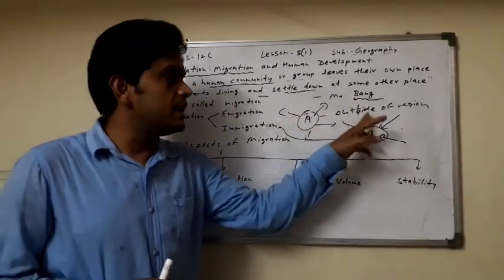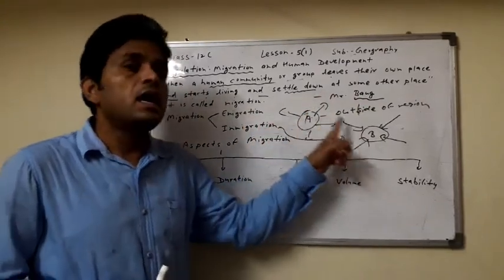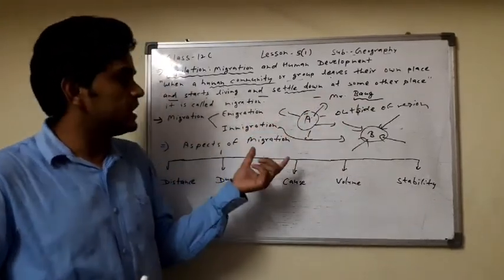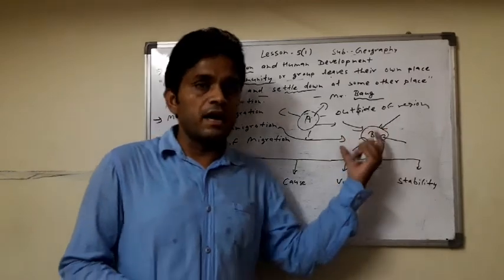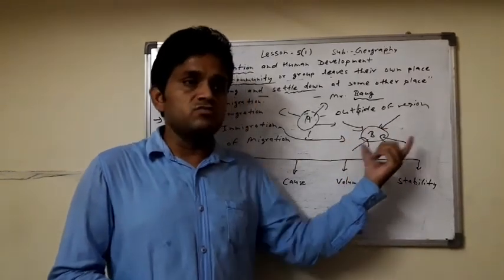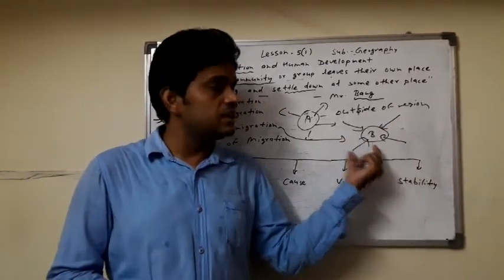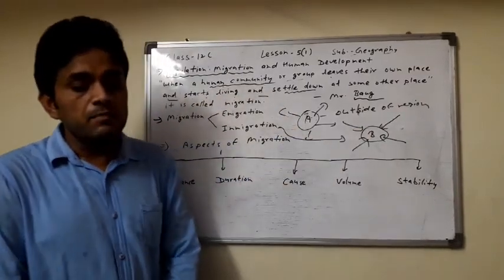और जब बाहर जा रहे हैं outside of the region, that is called emigration. And when the people arrive at the places, जो आकर यहाँ पर arrival and settle the places, that is called immigration.